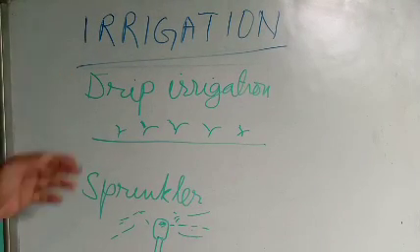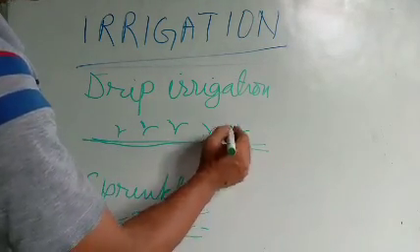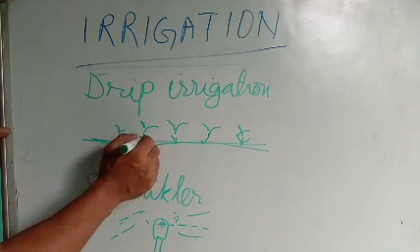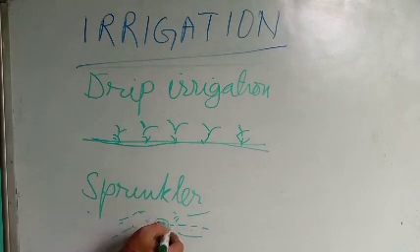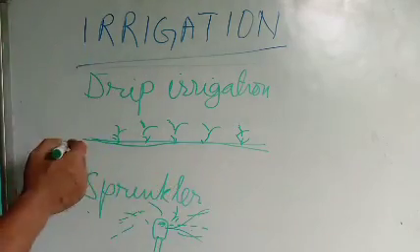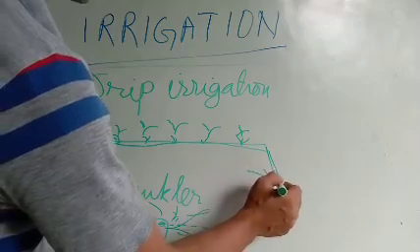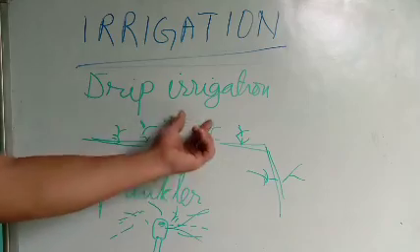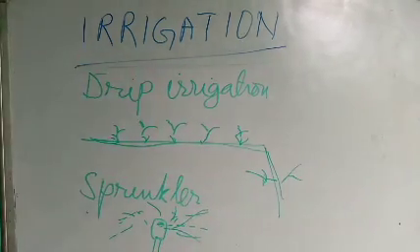In drip irrigation, the water is supplied through a pipe, and from the pipe water is supplied to different parts of the plants. In a sprinkler, the water is spread by force, sprinkled like this. In drip irrigation, for example, if there is a plant here, the pipe branches and supplies water to it. But a sprinkler supplies water from all directions.